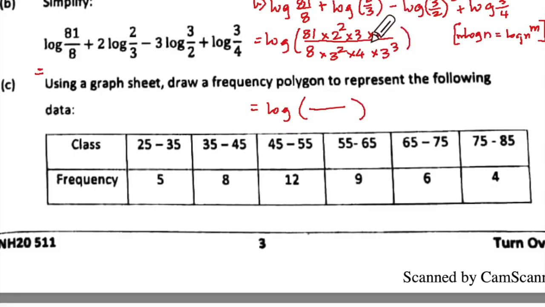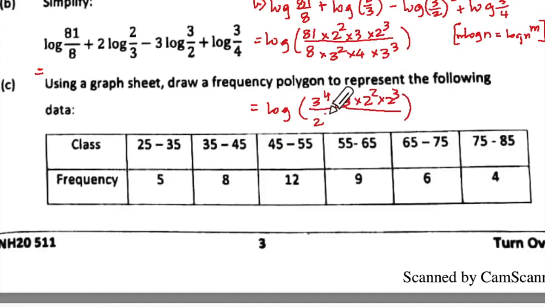3 to the power 3, what can I do? Oh dear me, 81. This will be 3 to the power 4 into 3 into 2 to the power 2 into 2 to the power 3.